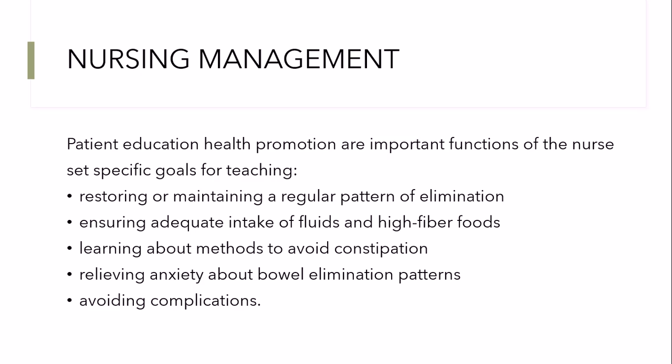Then ensuring adequate intake: teach the patient to have more fluids and more high fiber, like green vegetables or kales, in their diet. Then learning about methods to avoid constipation, all the medical management we have seen. We need to apply those and teach the patient how they can avoid constipation.